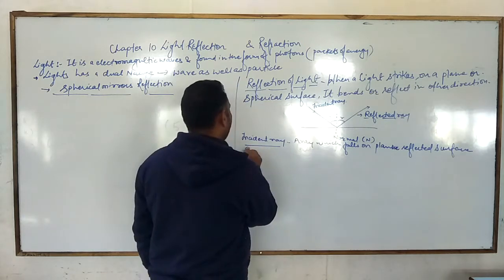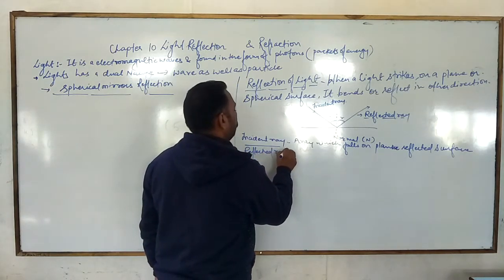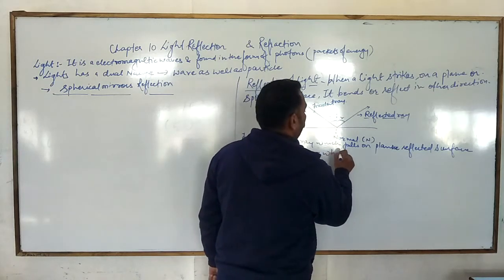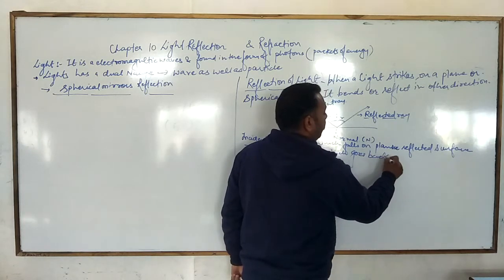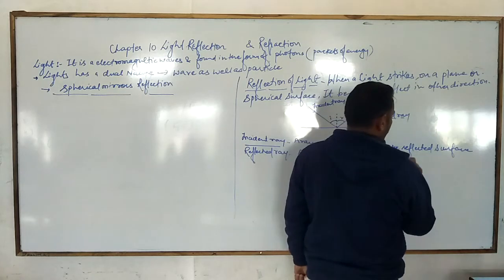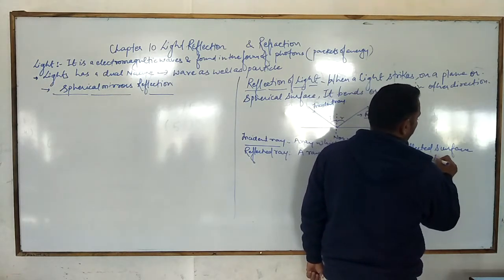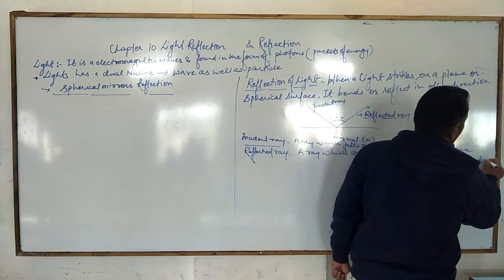And a reflected ray means a ray which goes back after reflection to the other direction.